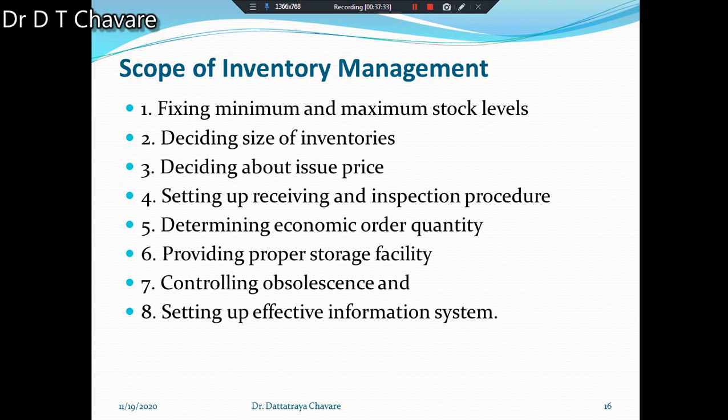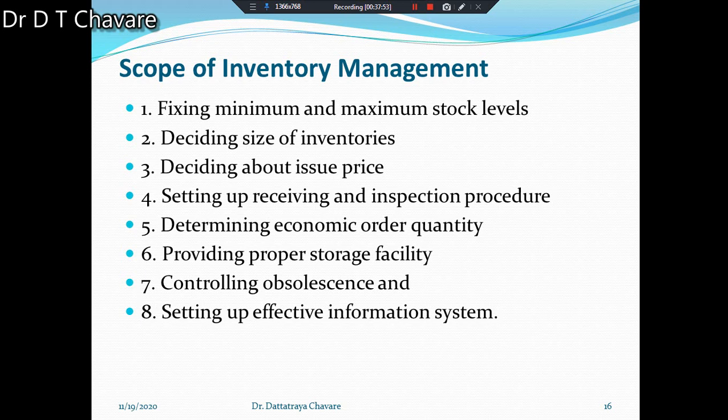Then setting up receiving and inspection procedure. You have to set up the receiving and inspection procedure also. How you can receive the material and how you can inspect the material that is already received, and that inspection is also essential here. Why is inspection essential?